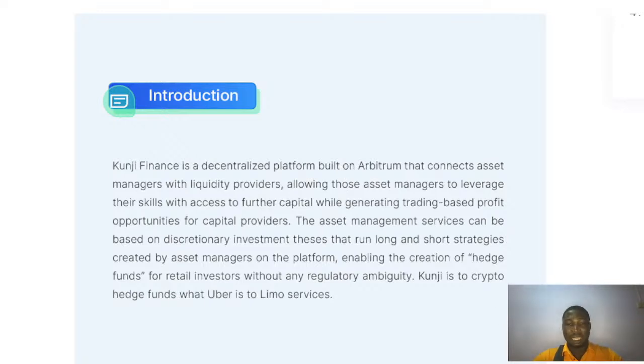Looking at the introduction, we've talked about the platform built on Arbitrum that connects asset managers with liquidity providers.